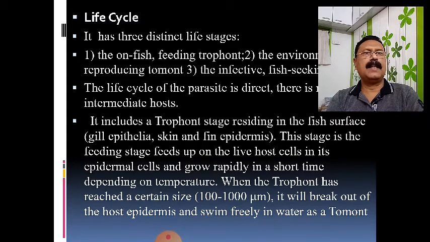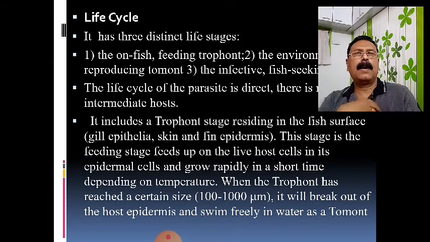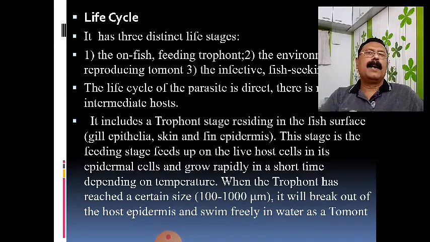Tomont is the free stage within a thin-walled envelope, which is known as the cyst. So it is a reproductive stage. Later on, this tomont grows and forms the next stage, known as the tomites.